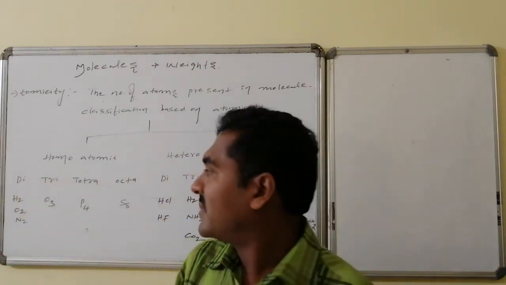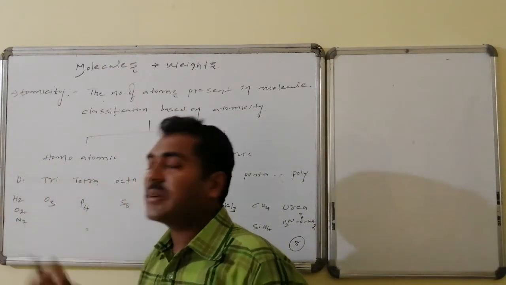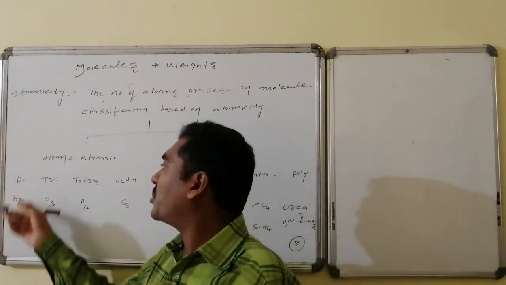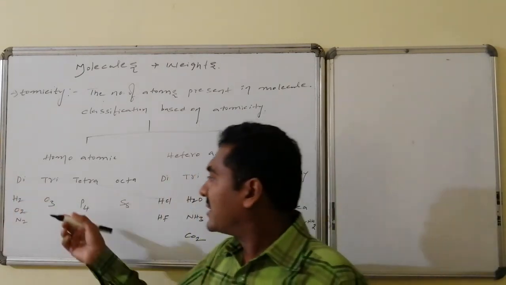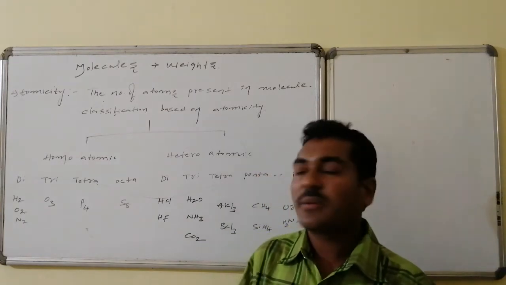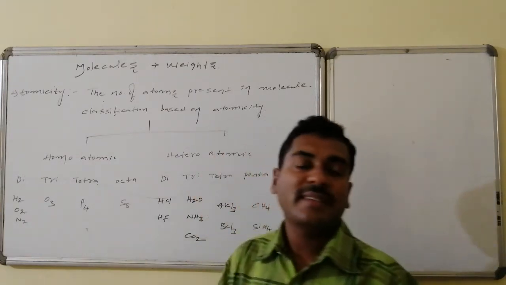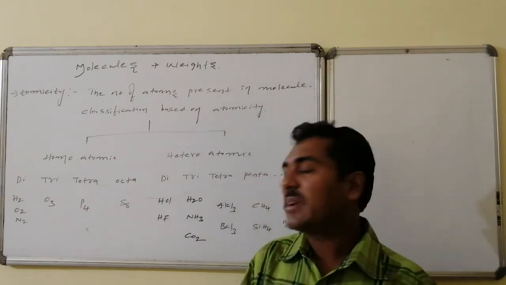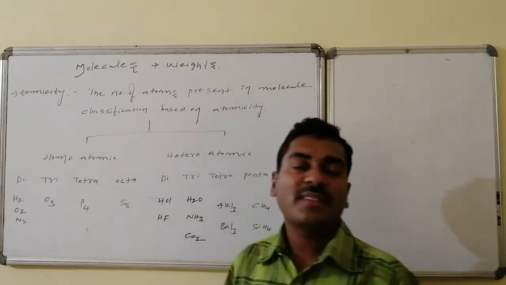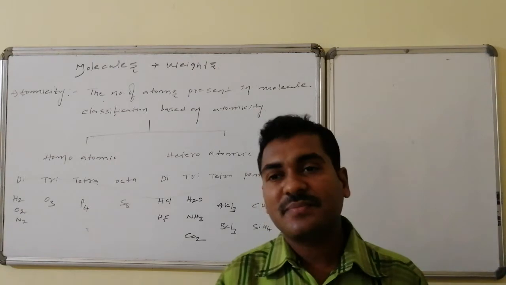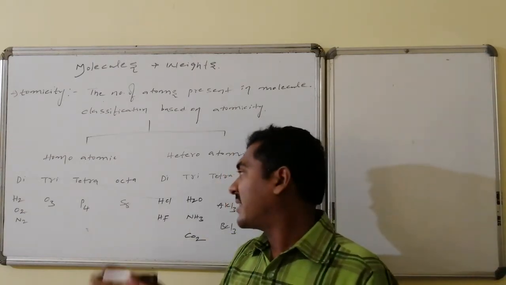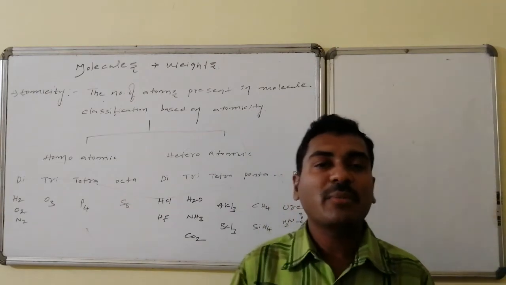followed by poly. Here oxygen, hydrogen, nitrogen are of the same atoms of the elements, hence these are homodiatomic molecules. Ozone is an example of a homotriatomic molecule. Similarly, phosphorus, white phosphorus and red phosphorus, have P4 units combinations. These are all examples of tetraatomic. Whereas sulfur has a ring structure, S8 we say, that is an octa homoatomic molecule.